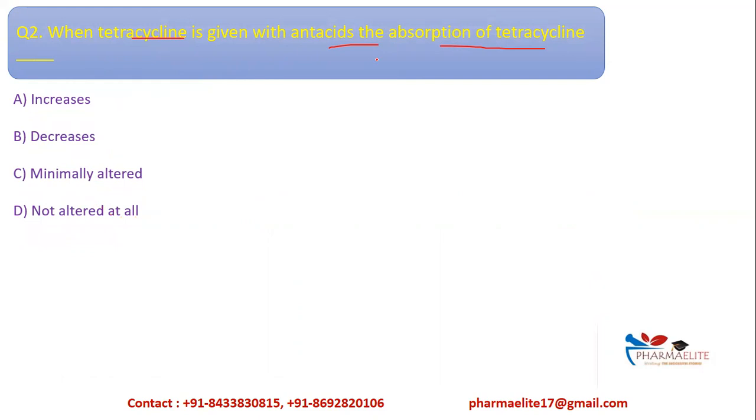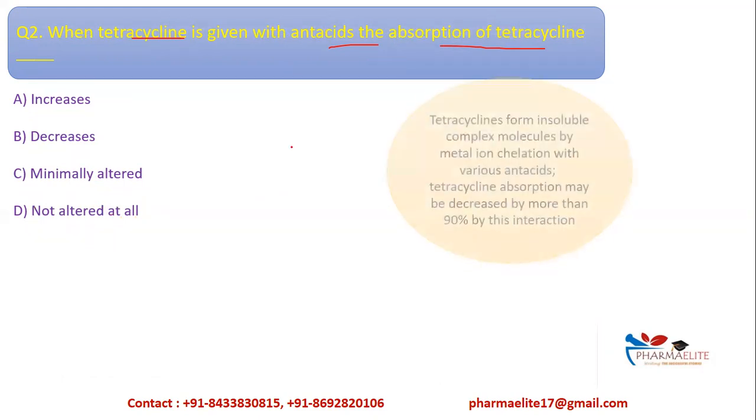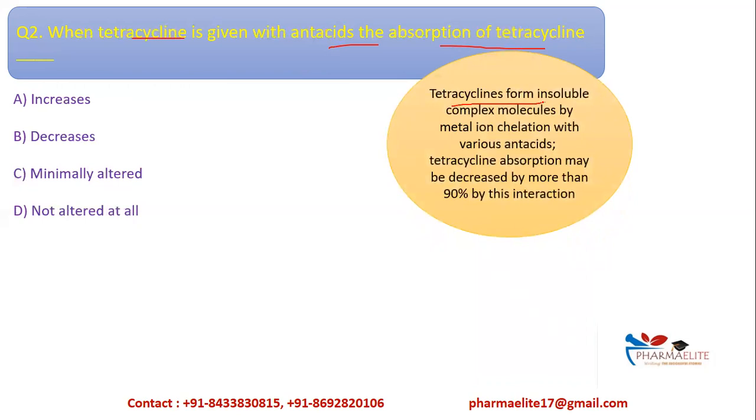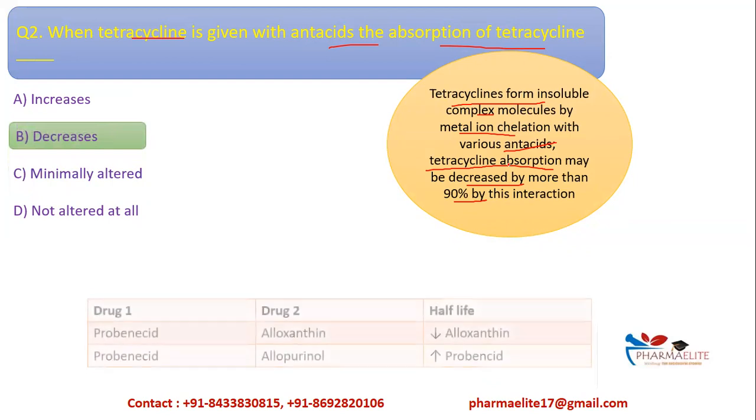So basically, to solve this, we need to know what are the interactions of tetracyclines. Tetracycline forms an insoluble complex with metal ions by chelation process and with antacids. Therefore, tetracycline absorption is decreased to a greater extent, almost more than 90% because of these interactions. When tetracycline and metal ions come together, they form a complex by chelation, and similarly tetracycline with various antacids. A complex is formed, therefore the absorption of tetracycline is reduced by a greater extent, almost 90%. So the correct answer here is option B, that is absorption of tetracycline decreases.